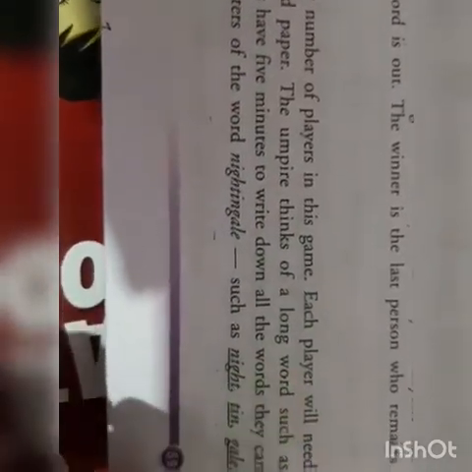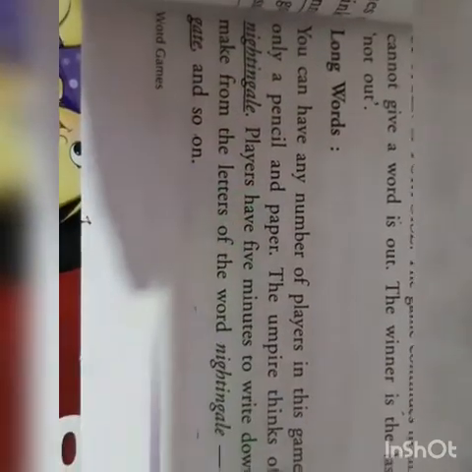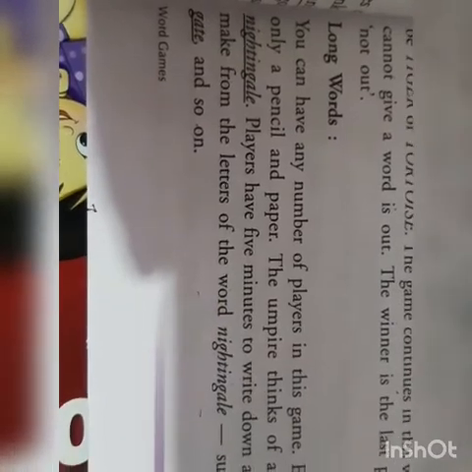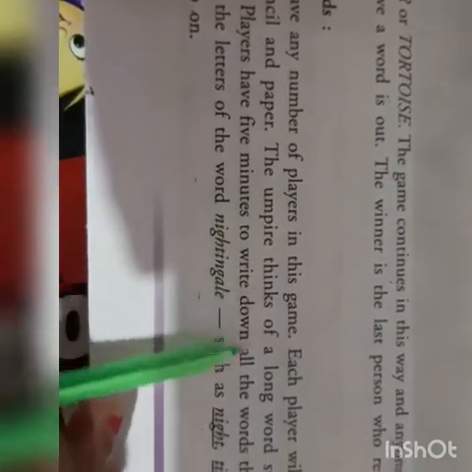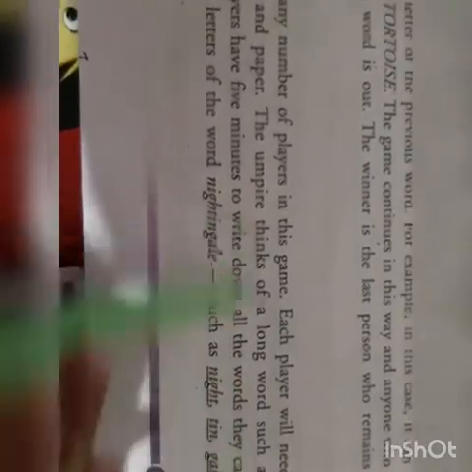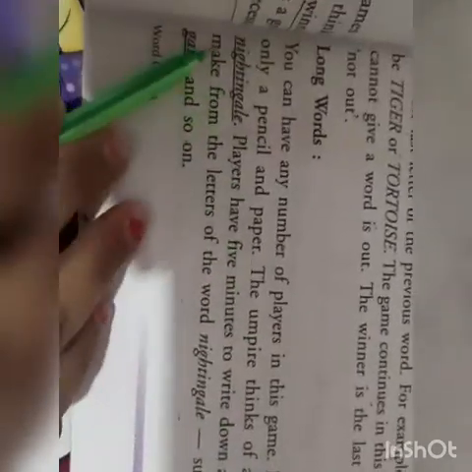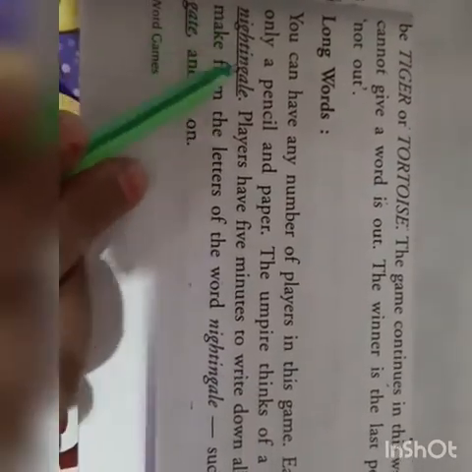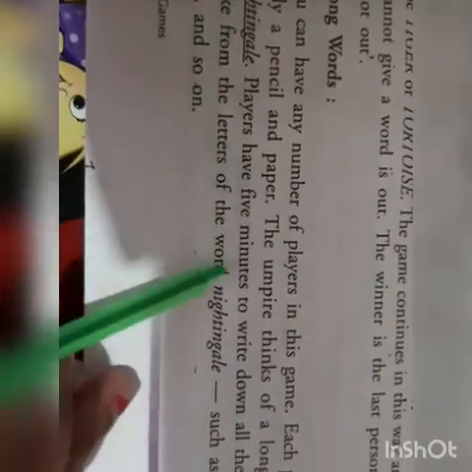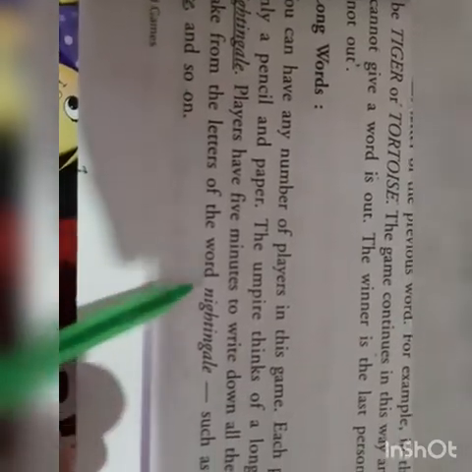Each player will need only a paper and a pencil. In this game also, the number of players can be any number, and the things required are just a paper and a pencil. The umpire thinks of a long word. He will give you a long word such as nightingale. Now he has given such a big word, nightingale. Players have 5 minutes to write down all the words they can make from the letters of the word nightingale.